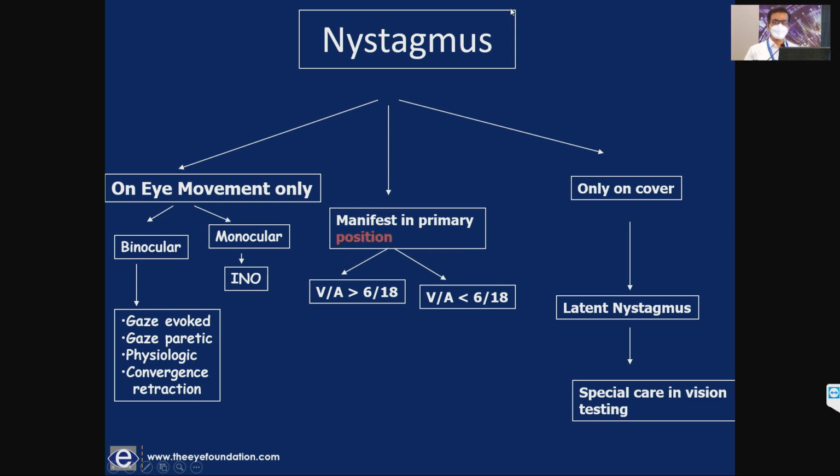So this is the flow chart of nystagmus, which I have adapted and modified from mrcoff.com. The nystagmus that primarily concerns us is that which is manifest in primary position, and can be divided into motor and sensory nystagmus. This classification may not be very relevant now, but clinically it's very useful. If vision is less than 6/18, you have to look for a cause for the vision loss. If vision is better than 6/18, then you have to look for means to correct the head posture, if any.